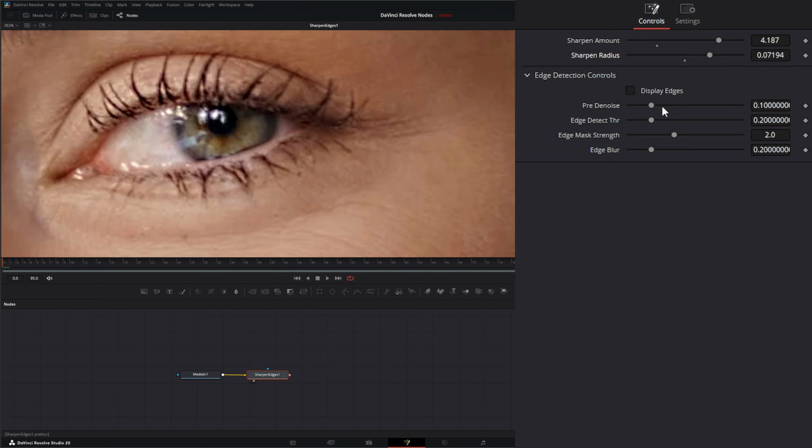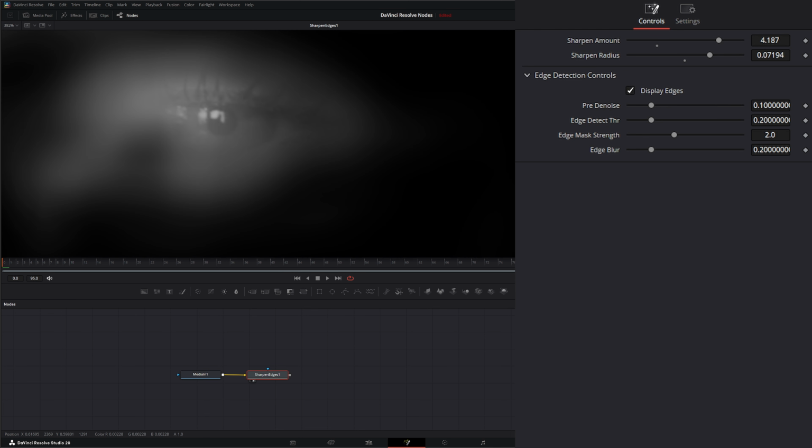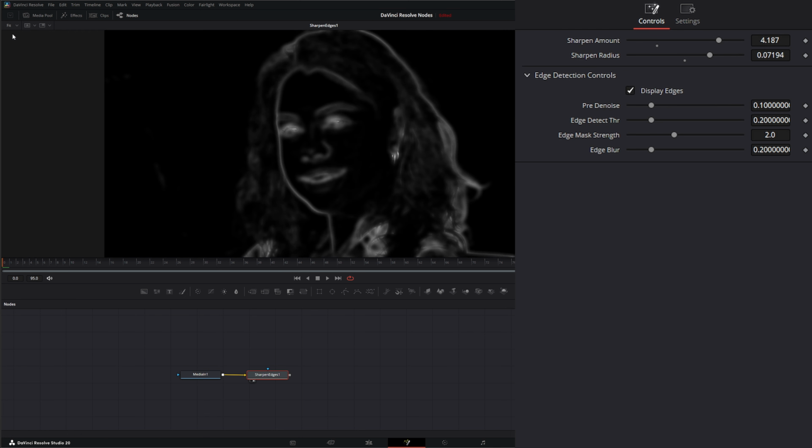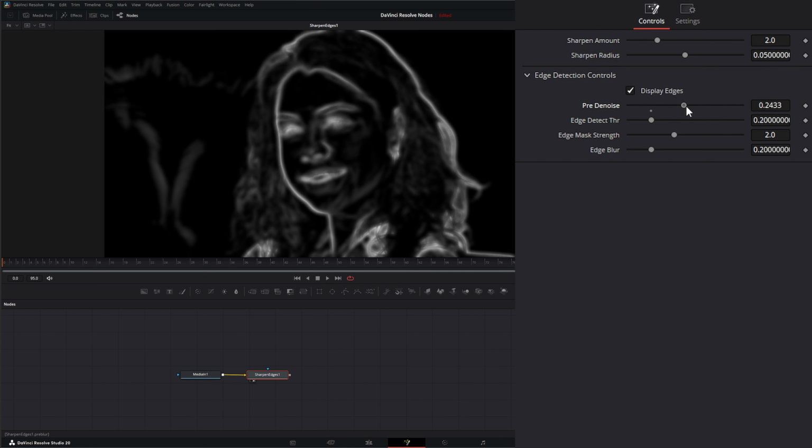Now, to be able to dial in the look of our edges, this is where we want to use this Display Edges. So let's go ahead and fit our image back in and set these on default. Right here we have pre-denoise, and all this is doing is pre-denoising your image. But just know if you bring too much in, it's going to bring back more detail and less of the edges that you want.